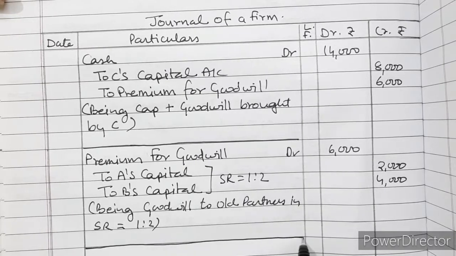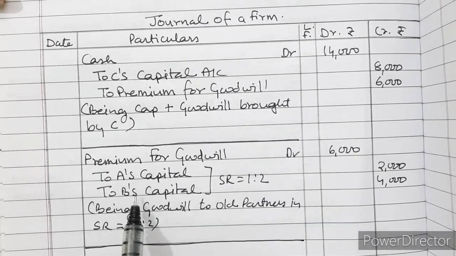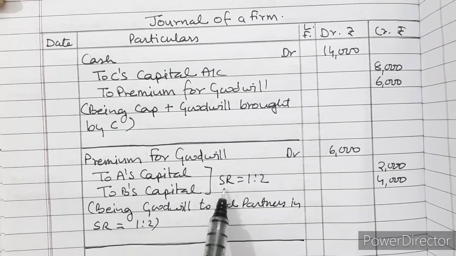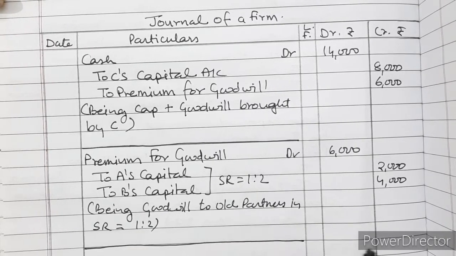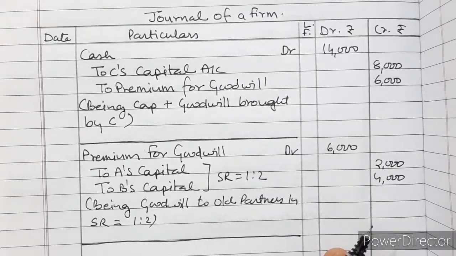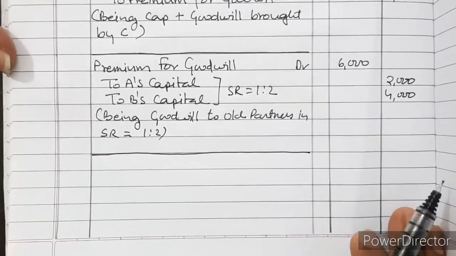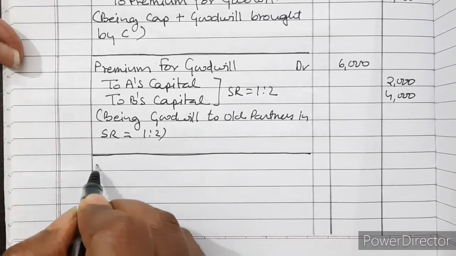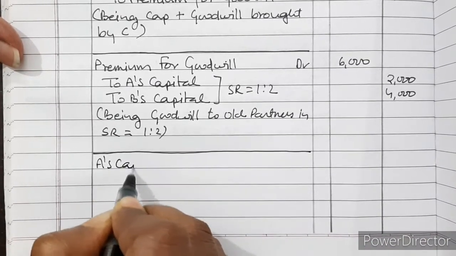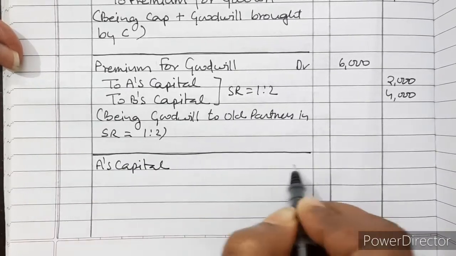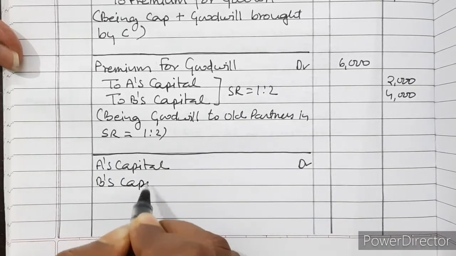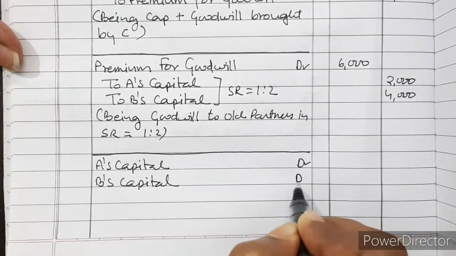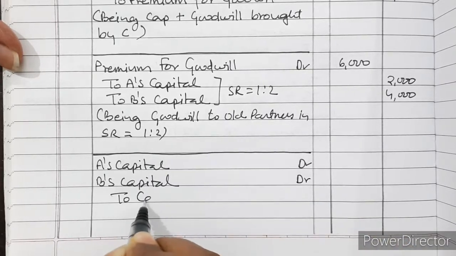Now the question says that whatever portion of goodwill the old partners have received in their sacrificing ratio, that is fully and completely withdrawn by them from the firm. So we will add one more entry here. So it will be A's capital account debited, B's capital account debited to cash.